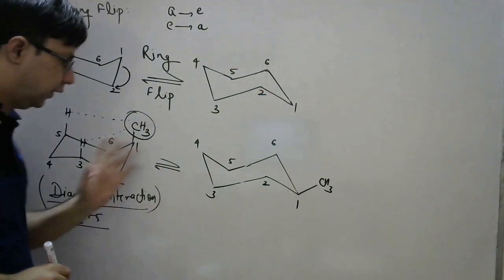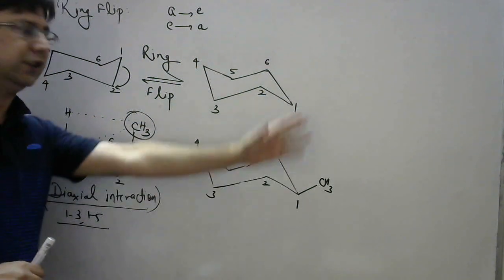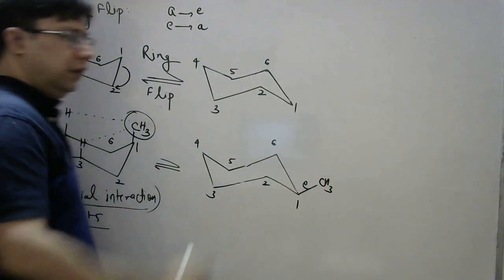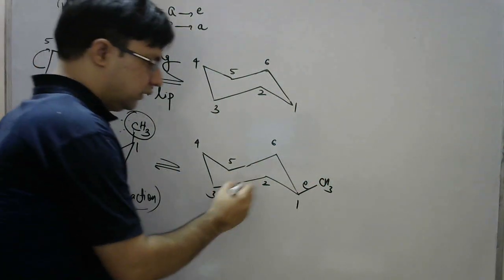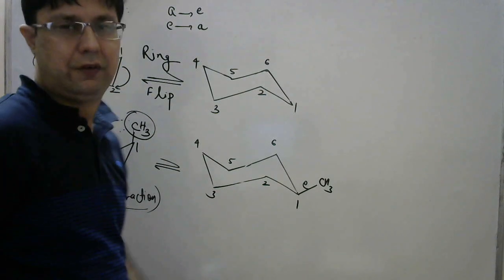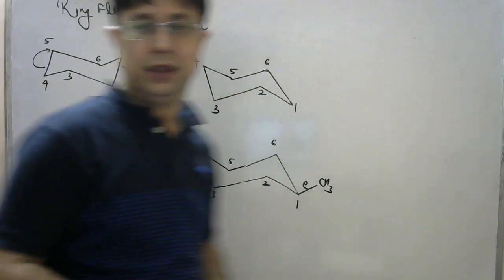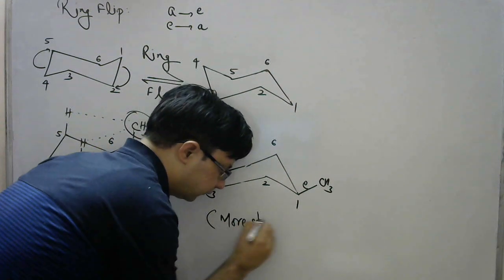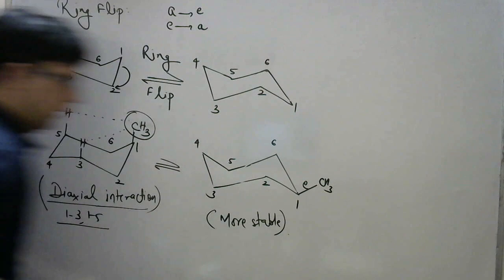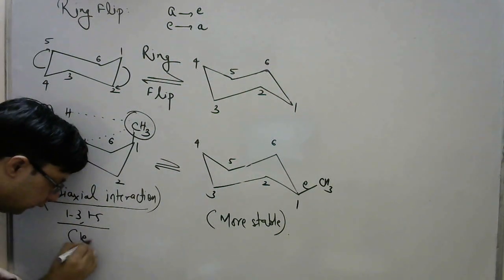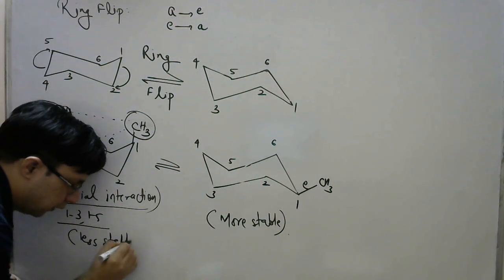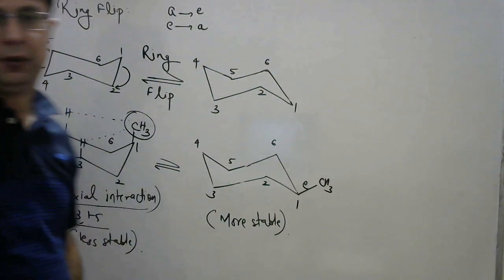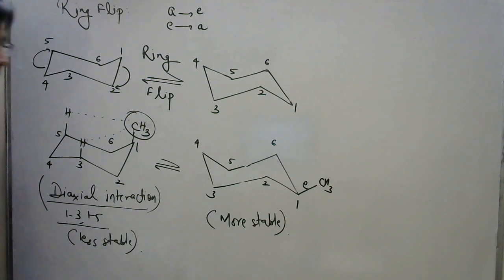Whereas in case CH3 is present at the equatorial position, this was the equatorial bond, it was present in this case. So we say that there is no presence of such kind of diaxial interaction. Hence, I can say one thing, this is relatively more stable. And this molecule is comparatively less stable as compared to the form where CH3 group is present at the equatorial position. I think clear ये point.